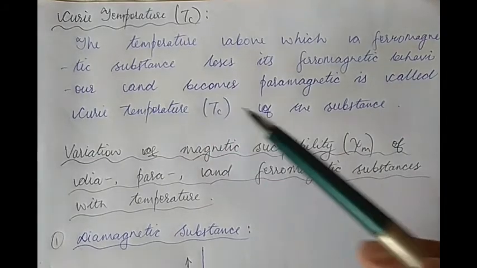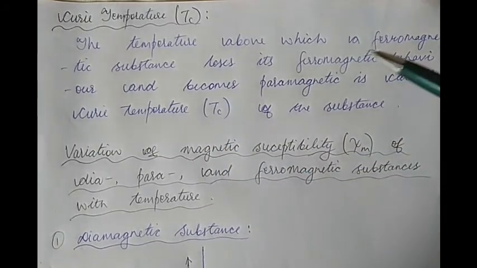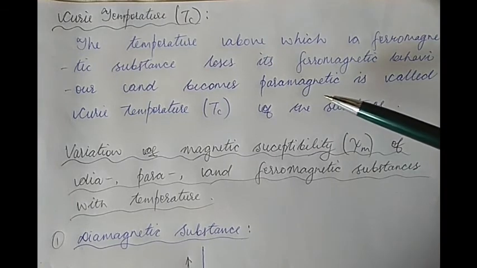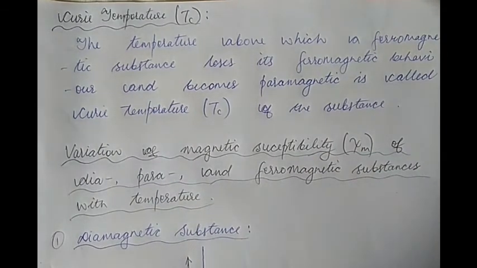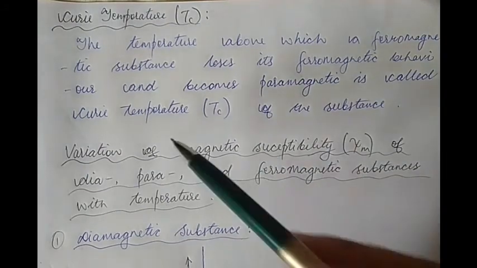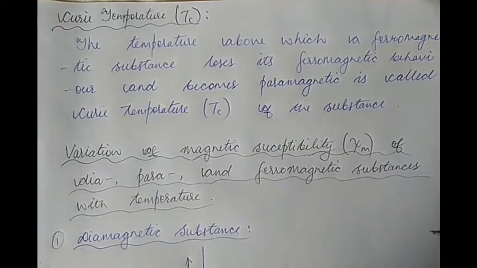So this temperature at which a ferromagnetic substance loses its ferromagnetic behavior and turns into a paramagnetic substance is what is called the Curie temperature. Every ferromagnetic substance will have its own value of Curie temperature, of course. So to say, above the Curie temperature, the ferromagnetic substance behaves like a paramagnetic substance.